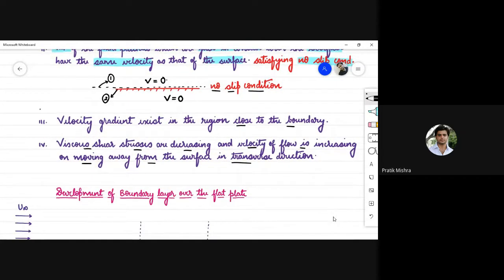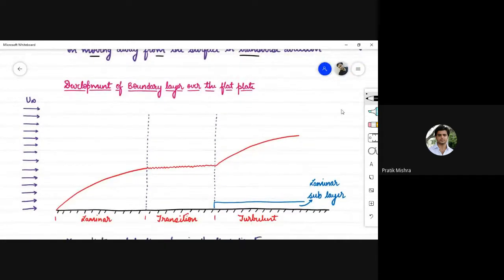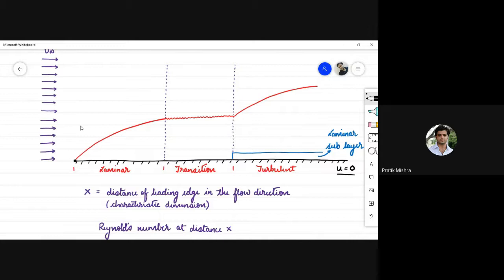Okay. Now, how does a full-fledged boundary layer develop over any flat plate? Suppose you have a fluid flowing with a free stream velocity of u infinity, and corresponding to that you have a solid surface, and the velocity of this solid surface is 0. This solid surface is at rest. The first edge that comes in contact with the flowing fluid, which is flowing at the free stream velocity, is known as the leading edge.